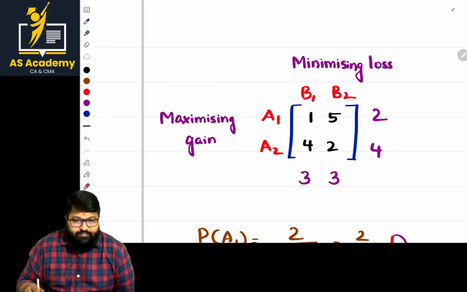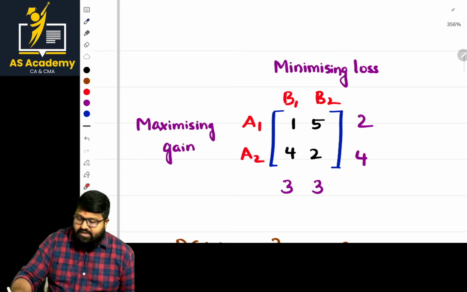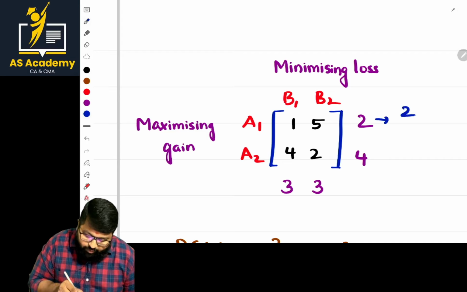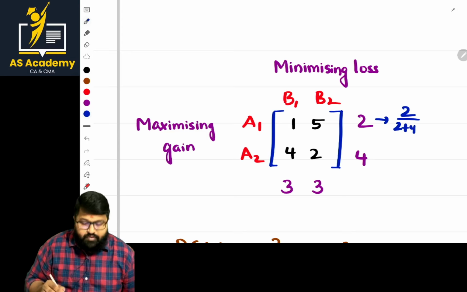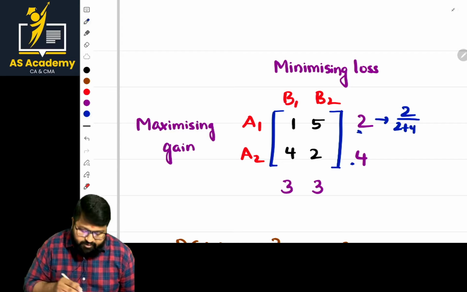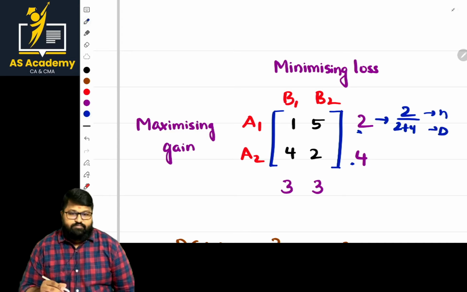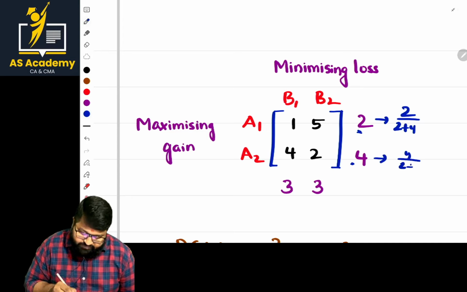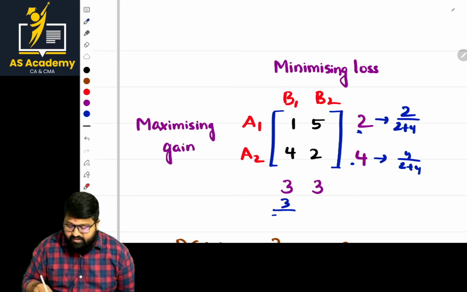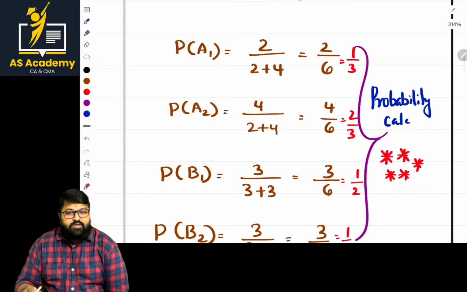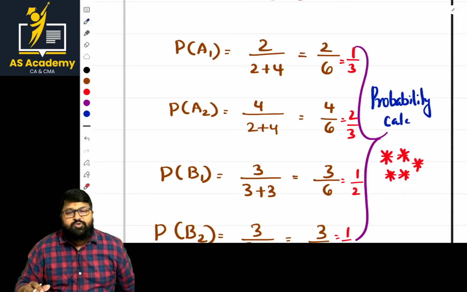Now, how to calculate probability, sir? Probability is very, very easy. I'm repeating again, because probability is most important. For this point, the probability is 2 by 2 plus 4. Whatever values you got, you mention them in the denominator. This is the numerator and this is the denominator. Now, what is the probability for the A2 strategy? That is nothing but 4 by 2 plus 4. Now, for these, 3 by 3 plus 3 and 3 by 3 plus 3. This is the probability calculation. If it is clear, very fine. The same thing is mentioned here, the probability case. So probability calculation is required, and that should also be mentioned at the end of the answer.